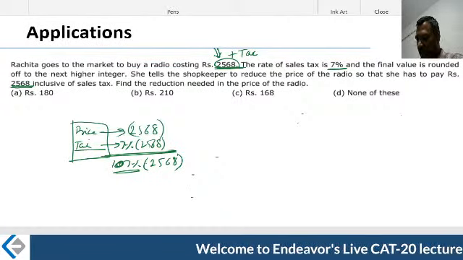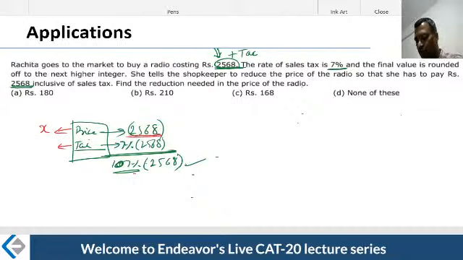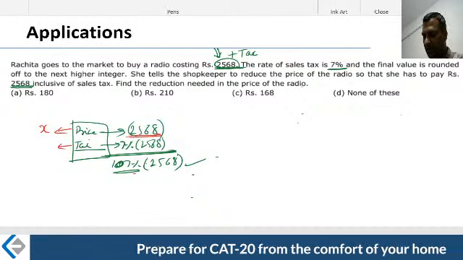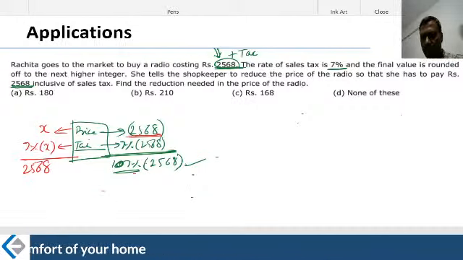But you are saying that you are not willing to pay this. On the other hand, you are saying, please change this to X. Fair enough. You change it to X, and then you take 7% tax on this X, and you tell me that your final bill, the settling bill, is going to be 2568. This is the bargain that we usually do.